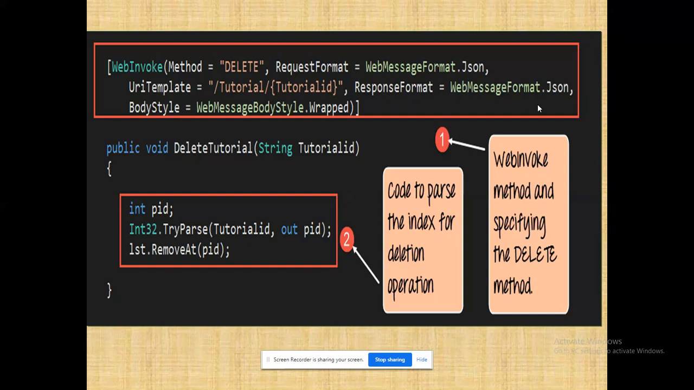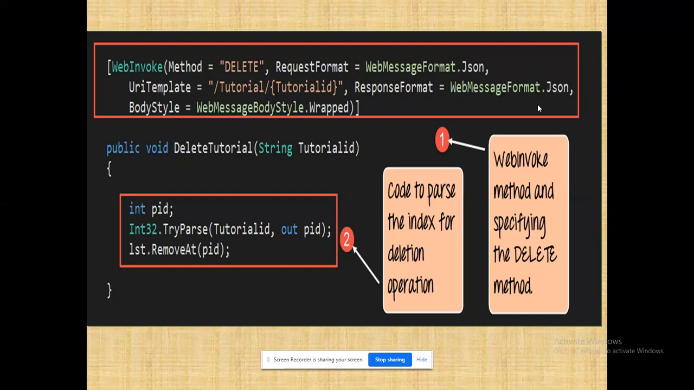For example, consider I have only 3 elements in the list. If I want to delete any one of the elements, for example the first element, I have to give tutorial/0. If I give that, the first element in the list will be deleted, right? That also I will give as input in the form of JSON only, right? That has been given over there.